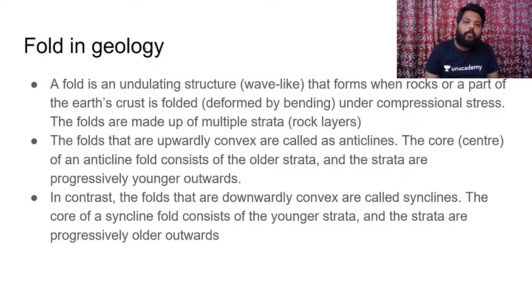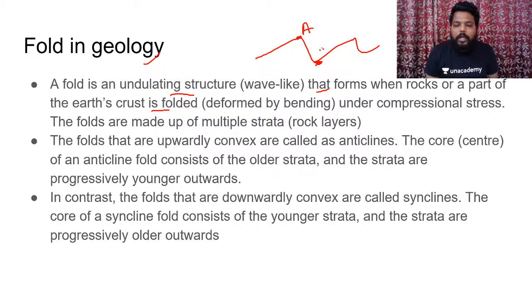And if you see the fold in geology, this is not necessary for you, but for your understanding I have given it. A fold is an undulating structure that forms when rocks or part of the earth's crust are folded under compressional forces. Clear? And a fold would be having anticlines and synclines. The upward convex shape is called an anticline, and the downward concave center area is called a syncline. Clear? So anticline and syncline areas. The downward portion would be called a syncline.